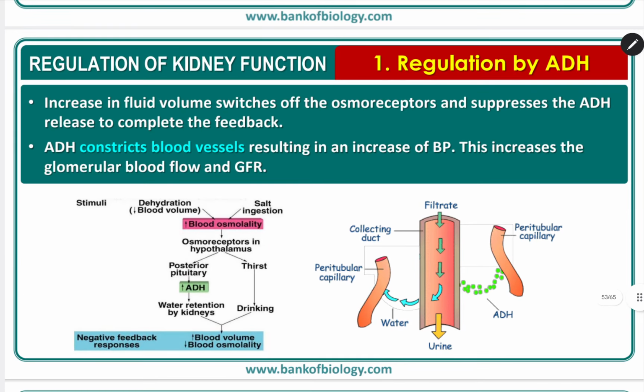Next, an increase in blood fluid volume switches off the osmoreceptors. When we drink water, fluid volume increases in our body, it switches off the osmoreceptors and suppresses the ADH release to complete the feedback.